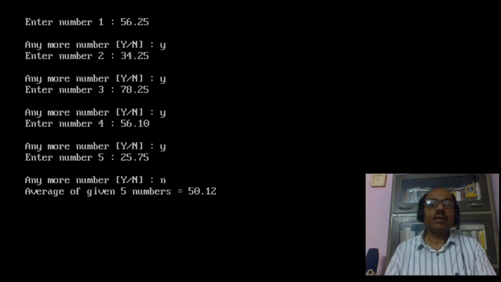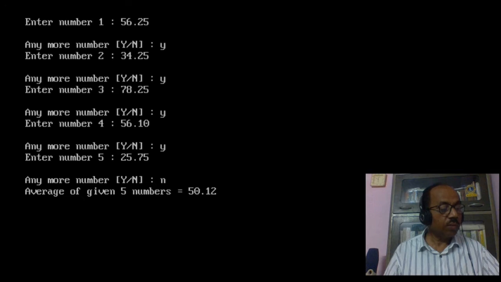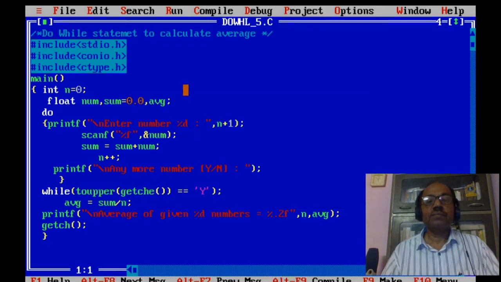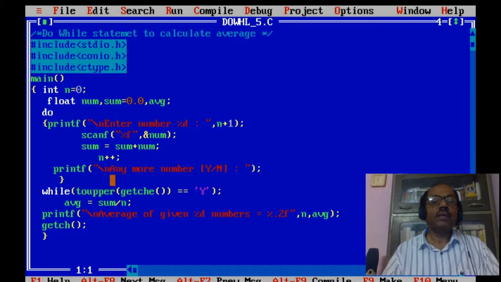Initially it was asking for one number. Whenever we gave the first number, it asks for confirmation whether more or not. If we say yes, more numbers, then it asks for another number. So this is the difference between for and do while. In for, we already knew how many numbers, that was in advance. So we put for I is equal to 1, I less than equal to 5, I plus plus. But here it is not known, so each time it asks.